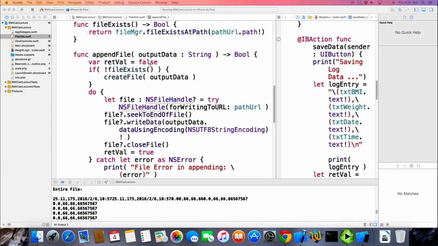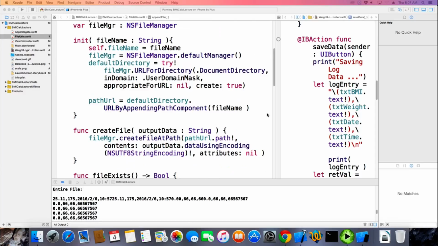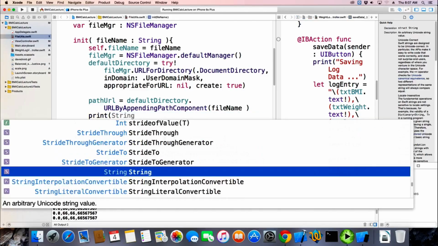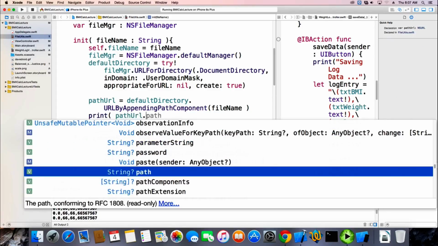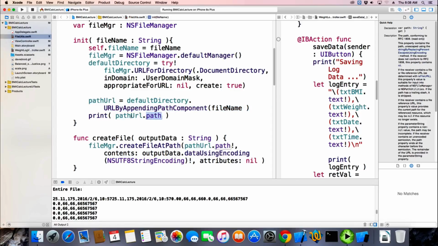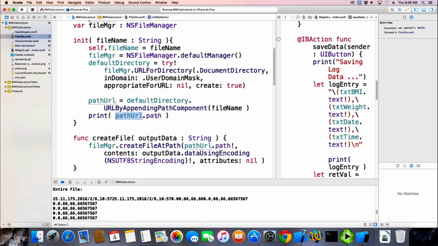So in my file utils, let's just add a print, which is bad, but I just want to show you what the path looks like in the simulator that we're running, because we can actually go to that file and open it with a text editor if we wanted to. So this is printing the URL that got created by all of the components that we passed in. And this just gives us a string representation of this path URL object.